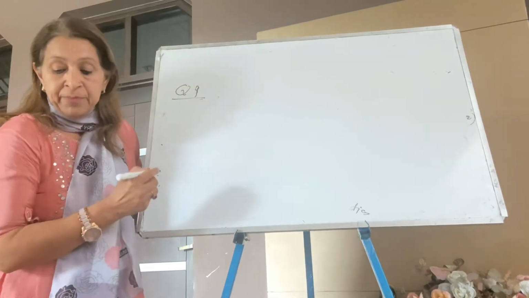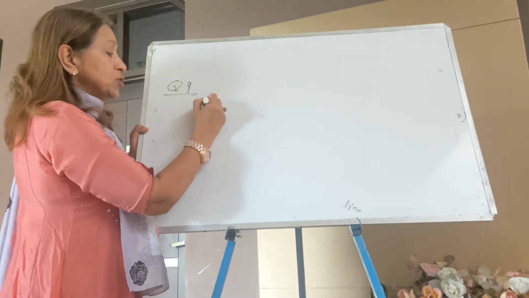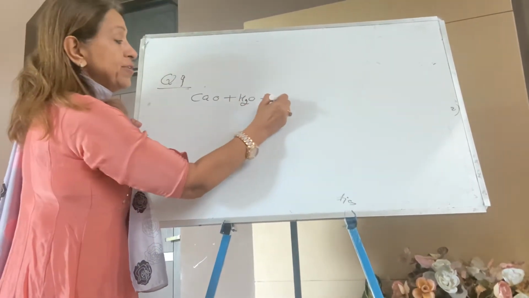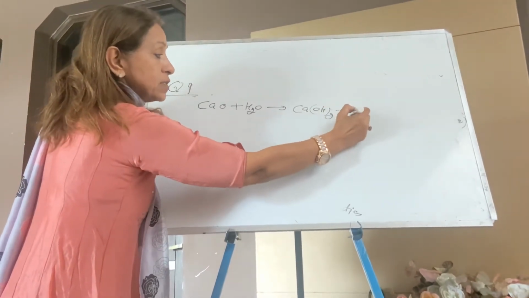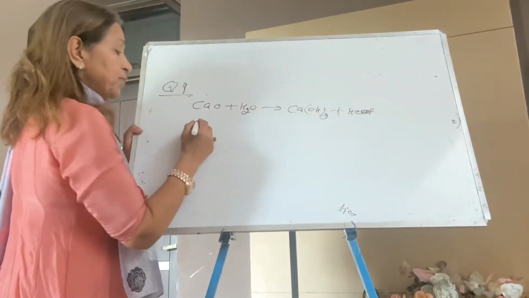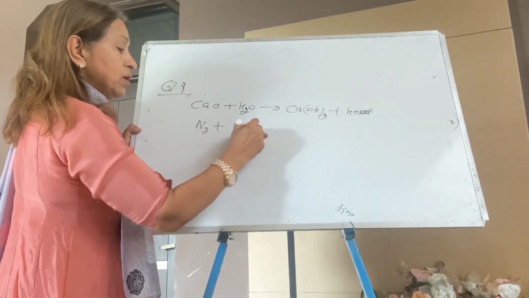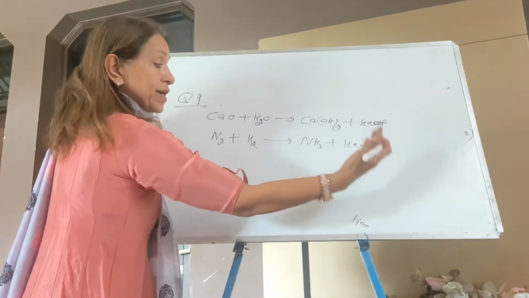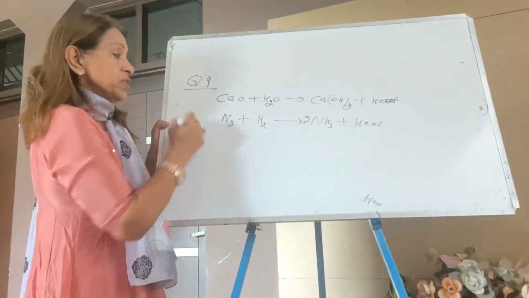Question number 9. What is meant by exothermic reaction? In an exothermic reaction, as I have taken today, lime plus water, heat is released. In exothermic reactions, heat is released and heat is written on the product side with a plus. You can take one more example, nitrogen plus hydrogen gives ammonia, with heat released on the product side. You can balance it. Now this is an exothermic reaction.